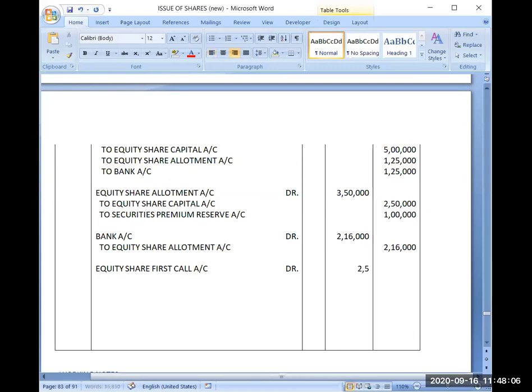It was 2,50,000 to equity share capital account.